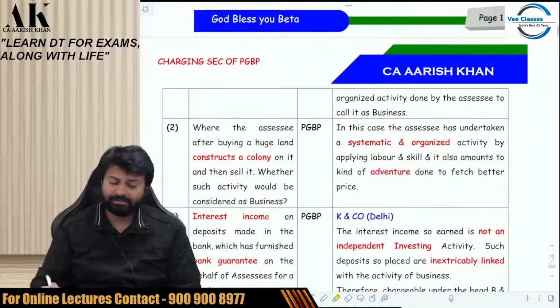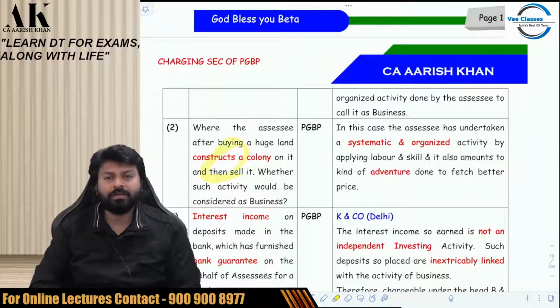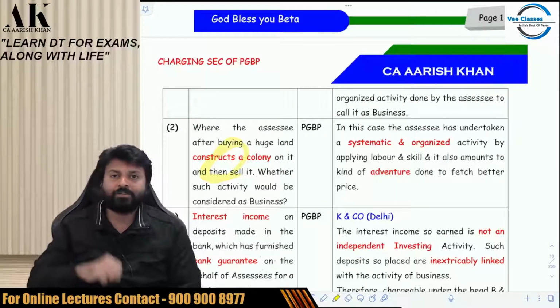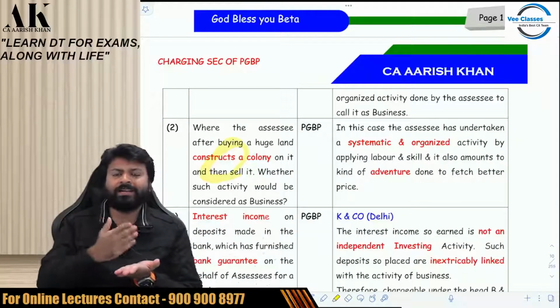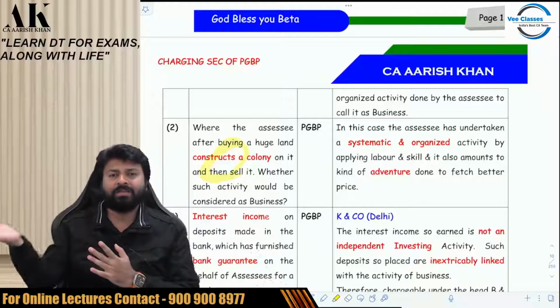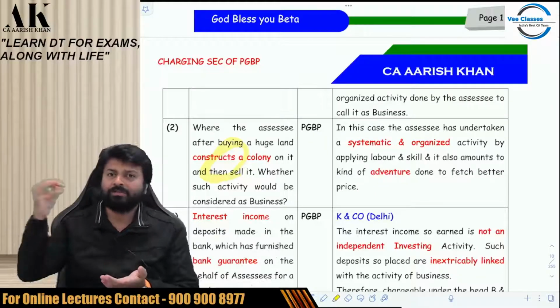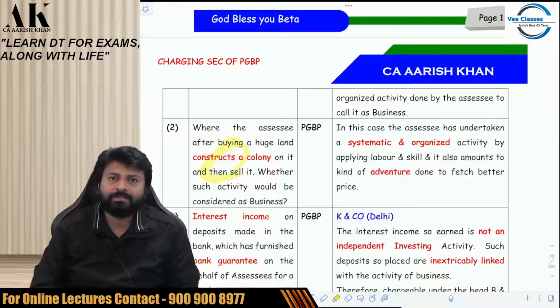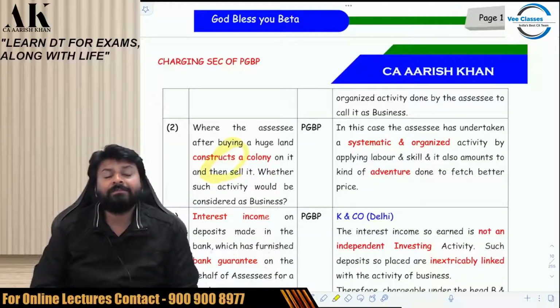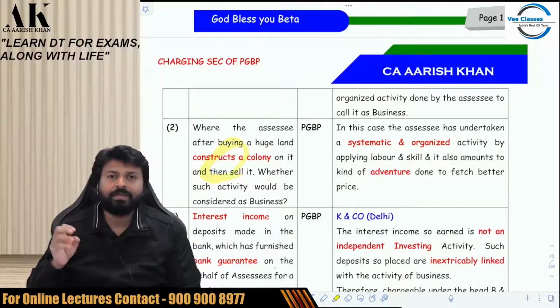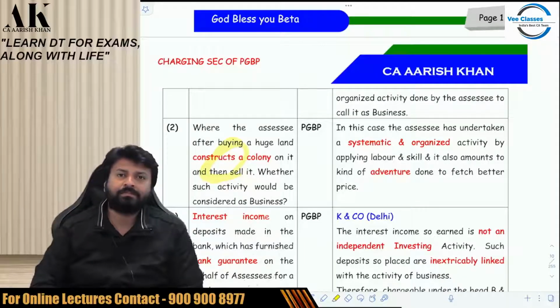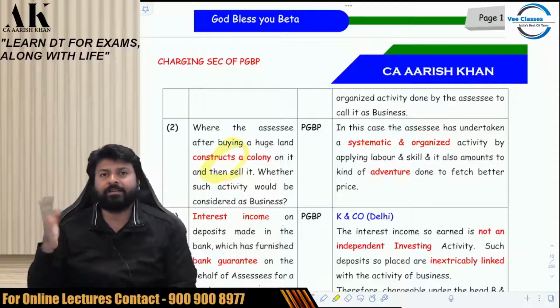As against this, there is one assessee. Issue number 2, the second issue. First issue was what? The assessee had a huge land, so it was not getting sold, so he divided the land into plots and is now selling the land in plots. That is a capital gains income, the court held. Second issue: the assessee has a huge land, and on that land he is constructing a colony. He is making residential complexes, offices, theaters, malls, hospitals, hotels, and so on and so forth. And then he is selling it.